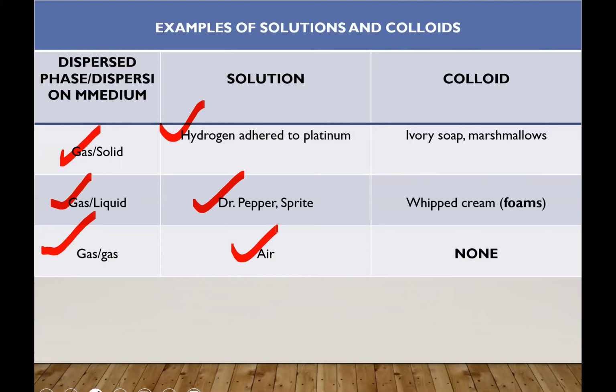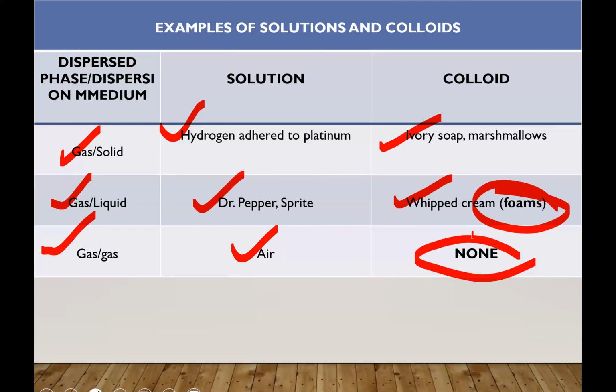And now come to the colloids. Colloid gas into solid is marshmallows, ivory soap. Gas into liquid, foams. Foams are also a very important term. Whipped creams. There is no example of gas into gas.